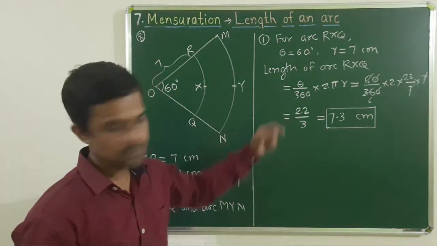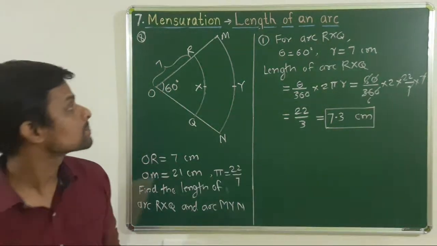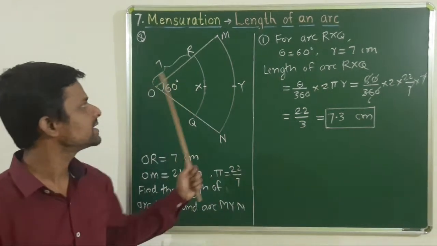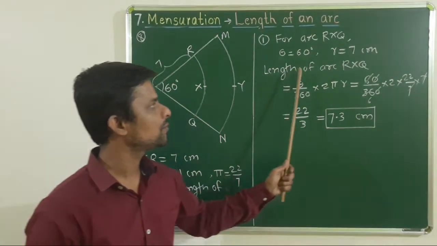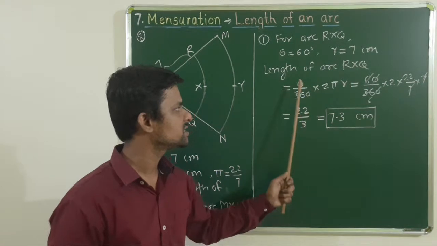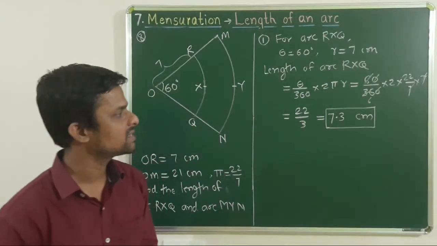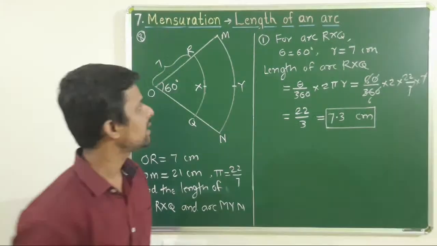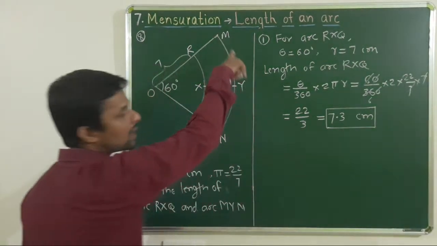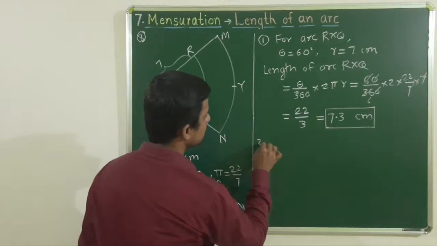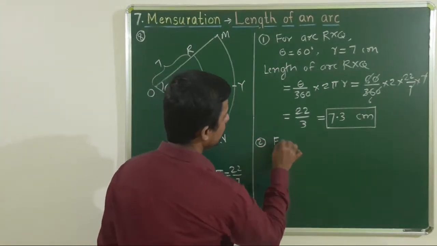See once again, theta is given as 60 degree, radius is given as 7, and we want the length of RXQ, that is theta upon 360 into 2 pi r. Putting values, we will get this answer as 7.3 centimeter. And same steps for the length of arc MYN. In the same way we can find the length of arc MYN.